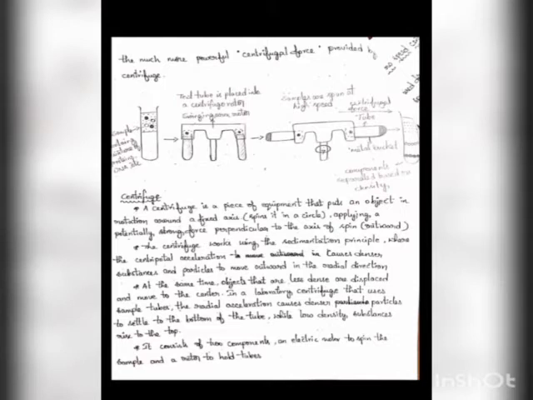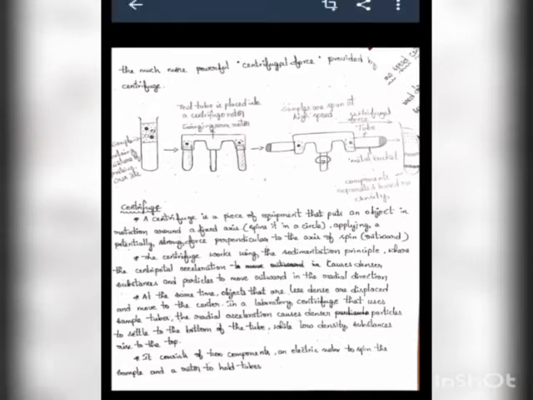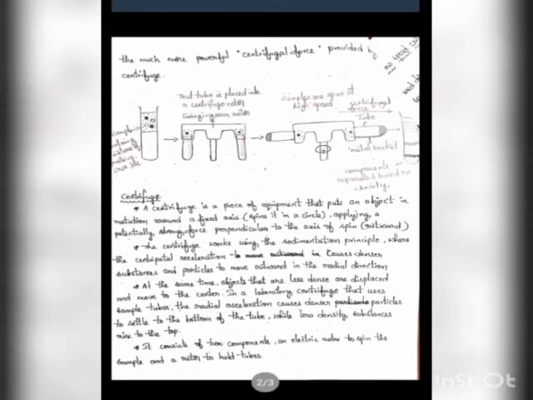Next, centrifuge. A centrifuge is a piece of equipment that puts an object in rotation around a fixed axis, applying a strong force perpendicular to the axis of the spin. The centrifuge works using the sedimentation principle, where the centrifugal acceleration causes the denser substances and particles to move outward in the radial direction. At the same time, objects that are less dense are displaced and move to the center.